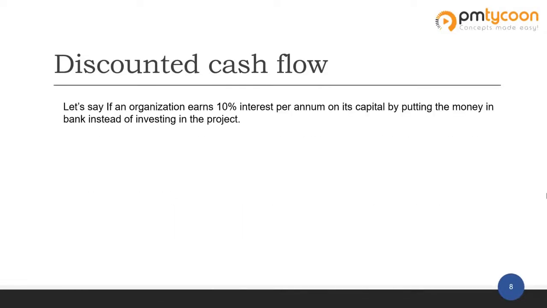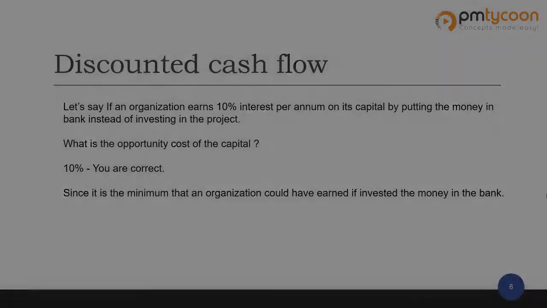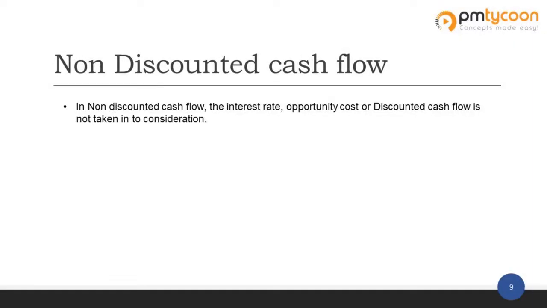Again, for a quick reference, let's look at this question. Let's say an organization earns 10% per annum on its capital by putting the money in the bank instead of investing in a project. Now, what is the opportunity cost of the capital? You're right, it is 10%, because that is what you are losing for choosing to invest in the project. And now, what is non-discounted cash flow? It is simple. It means that we are not considering any opportunity cost,